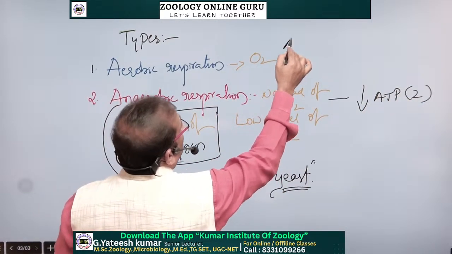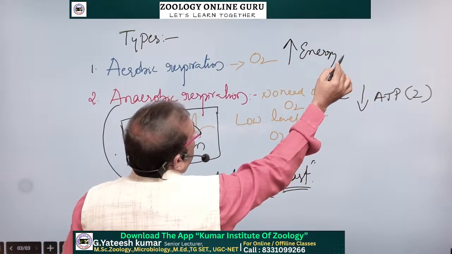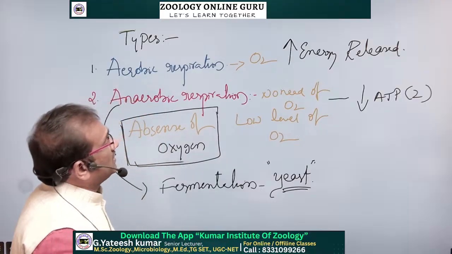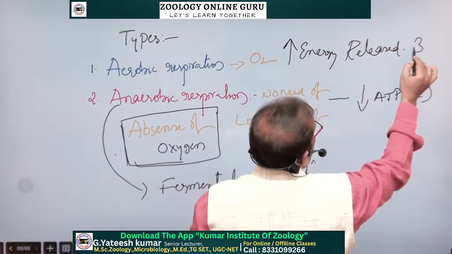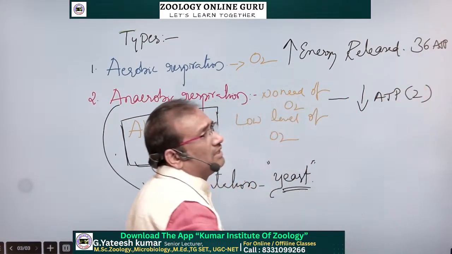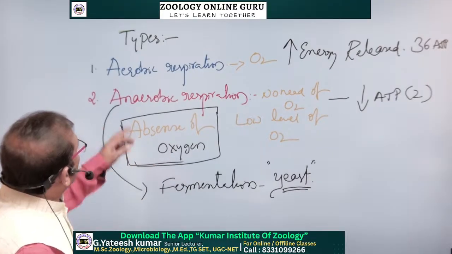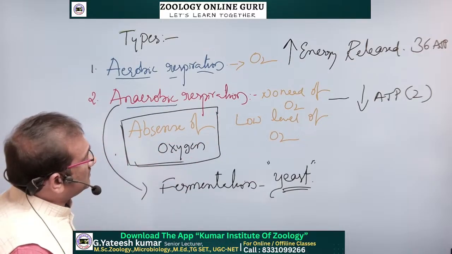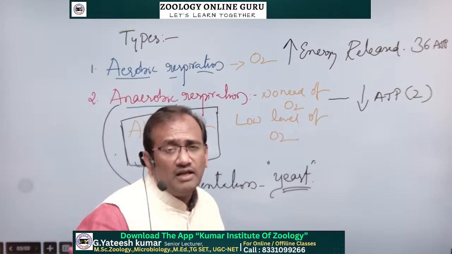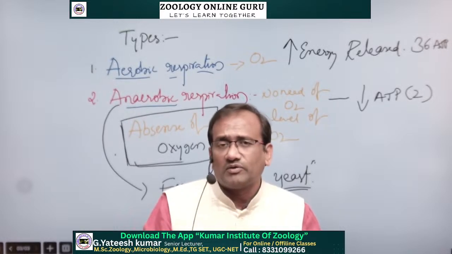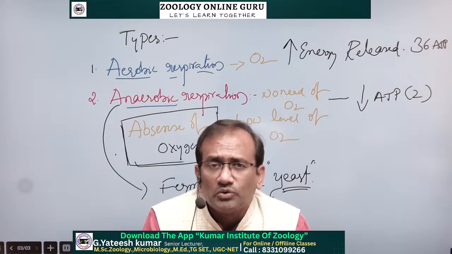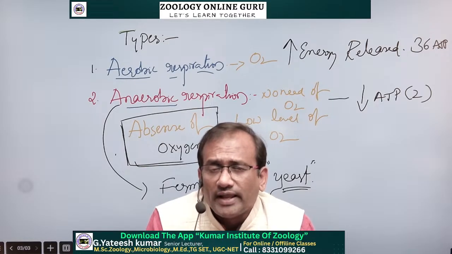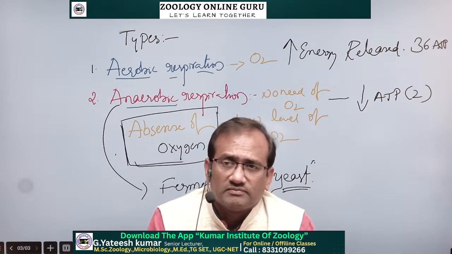Here high energy is released in the aerobic respiration. So how much here? 36 ATPs are released in the aerobic respiration. In the anaerobic respiration, only 2 ATPs, because there is no need of oxygen, and mitochondria is absent, otherwise mitochondria involvement is 0. So without mitochondria, without oxygen, that respiration is known as anaerobic respiration.